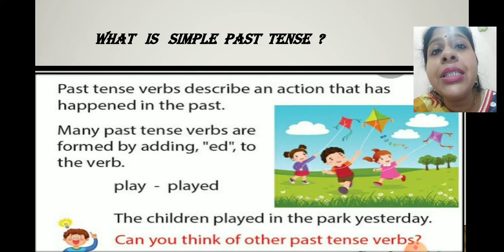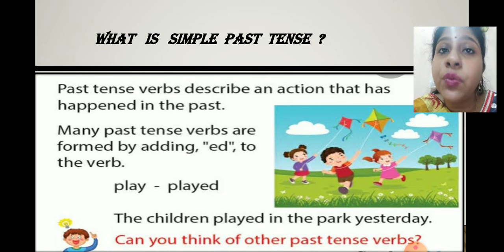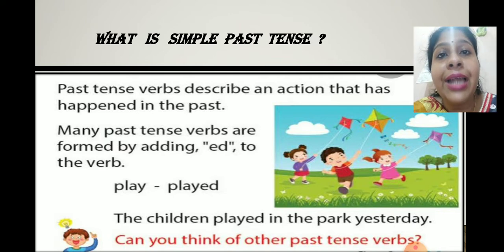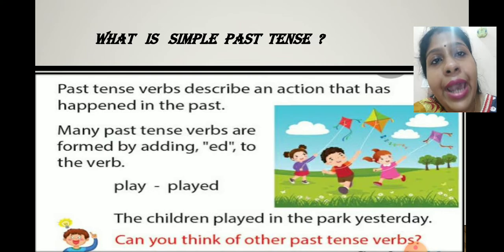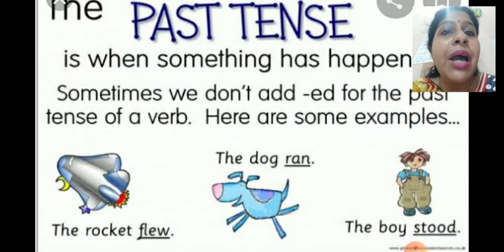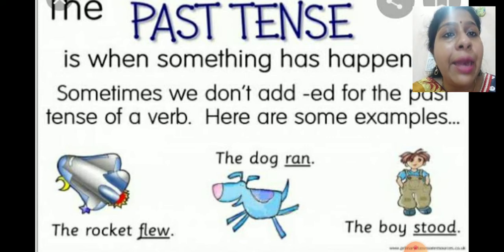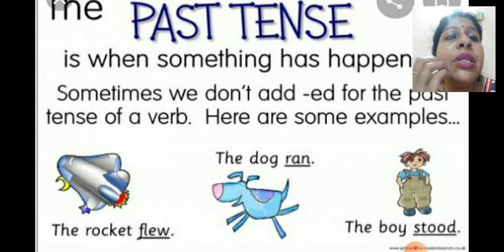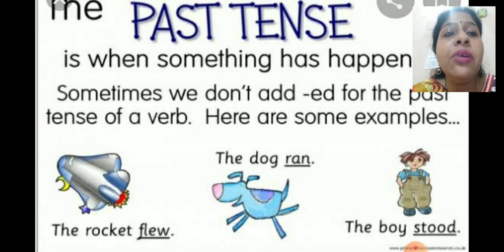The past tense will always talk about a verb or any action that has already taken place, it has already happened. Now see, the past tense is when something has happened. Sometimes we don't add ed for the past tense of a verb.